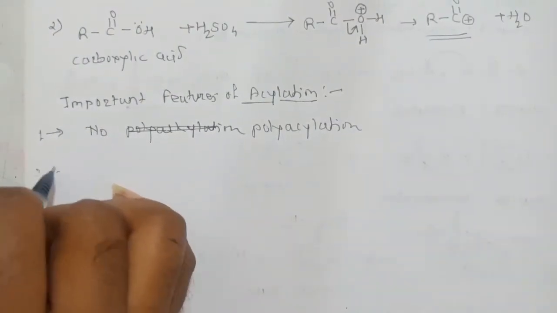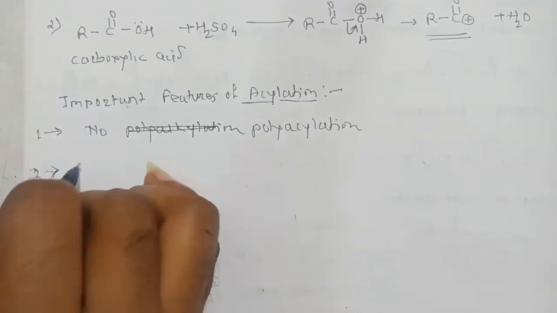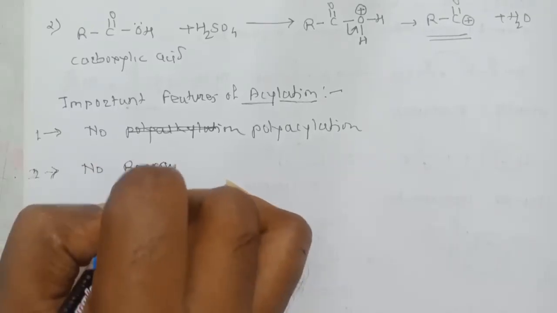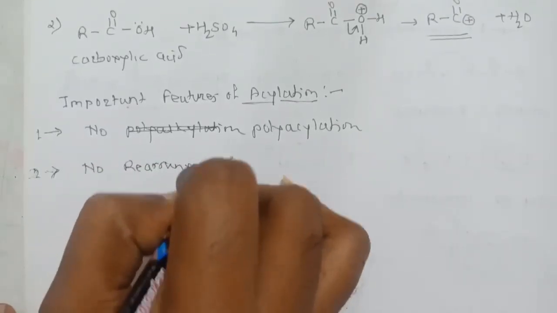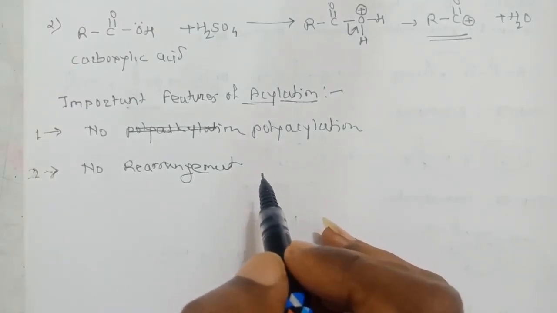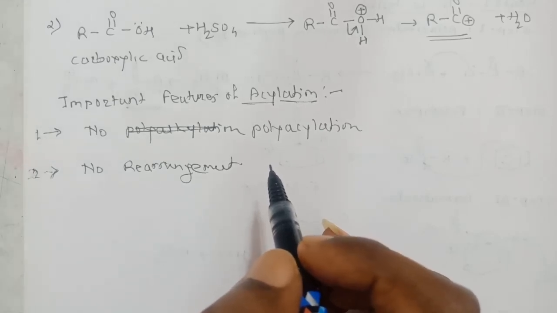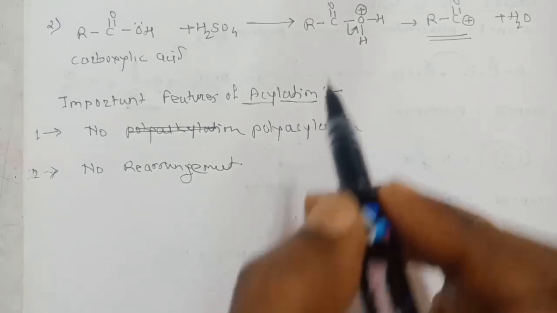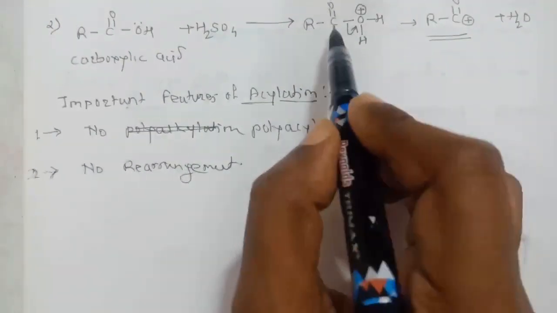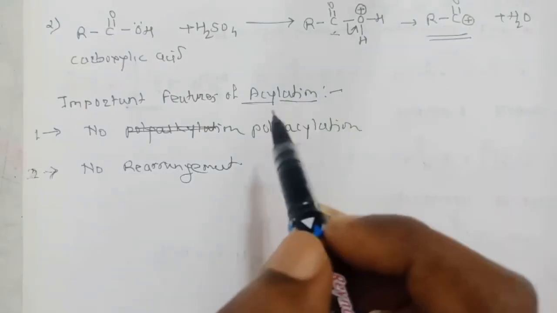The second feature is that there is no rearrangement. Rearrangement is again a drawback in FC alkylation, while in acylation it is not possible, because there is only one carbon and the positive charge generated there does not get rearranged from one place to another.